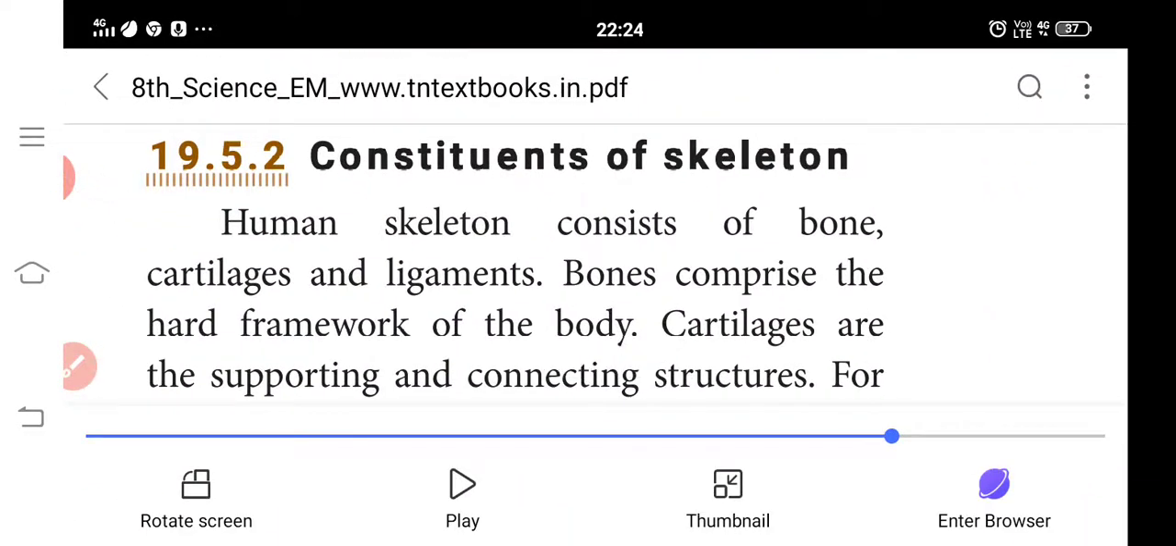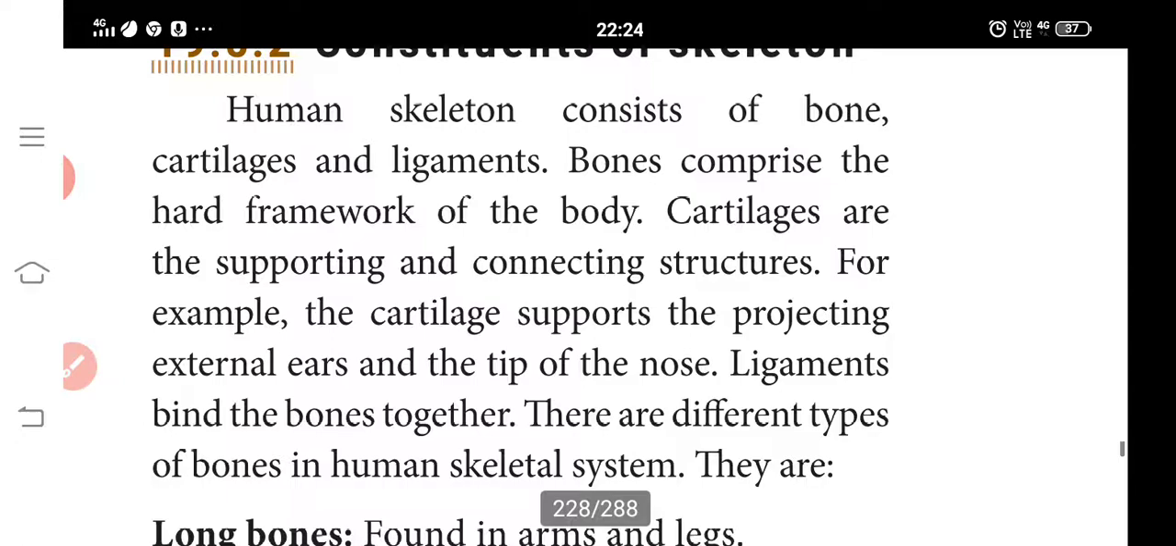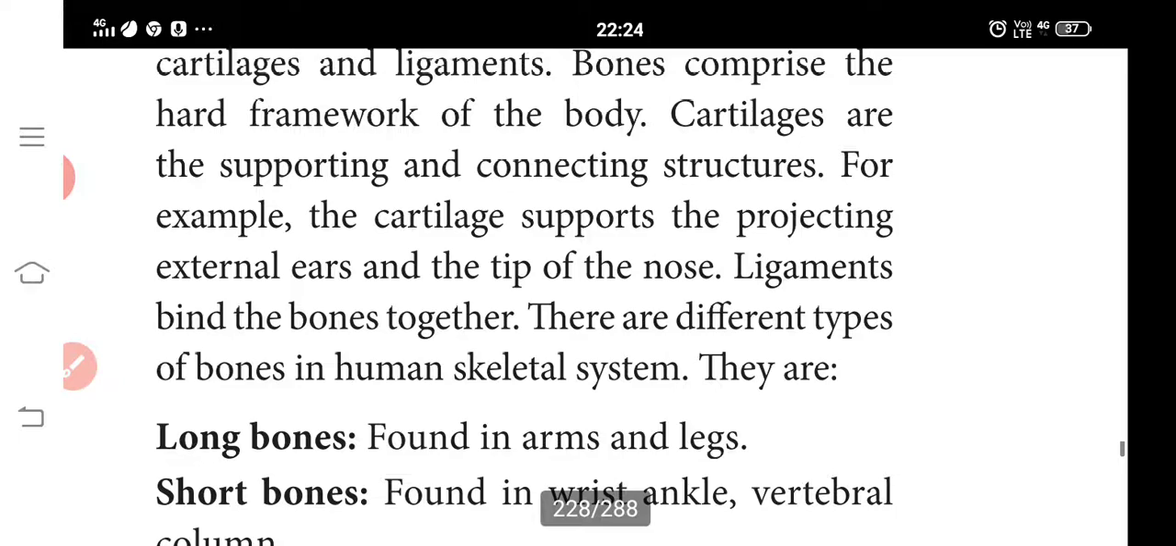Human skeleton consists of bones, cartilages and ligaments. Bones comprise the hard framework of the body. Cartilages are the supporting and connecting structures. For example, the cartilage supports the projecting external ears and the tip of the nose. Ligaments bind the bones together.